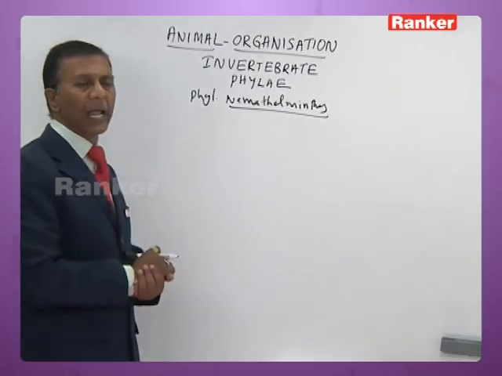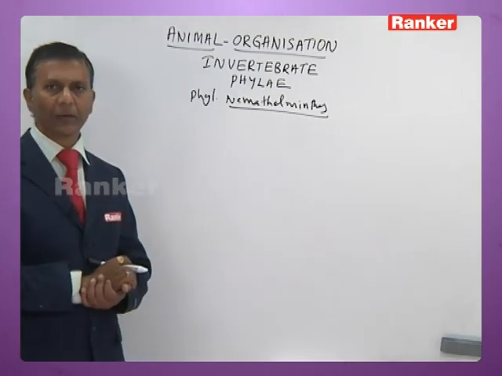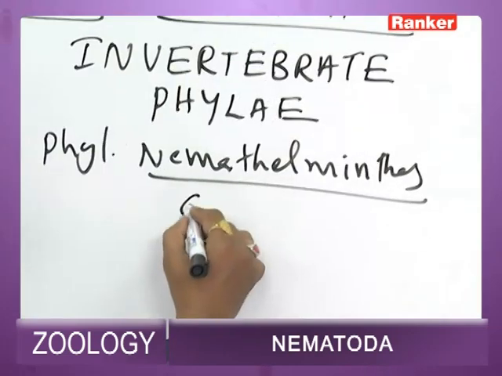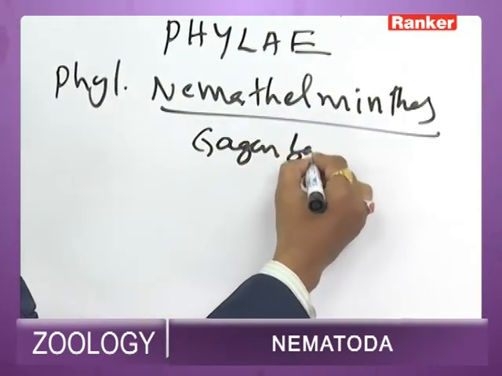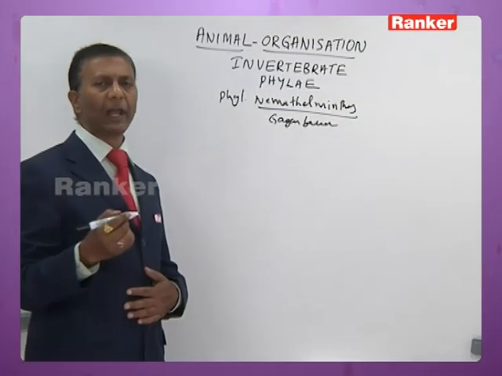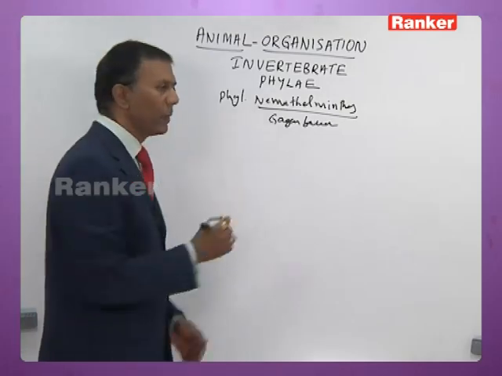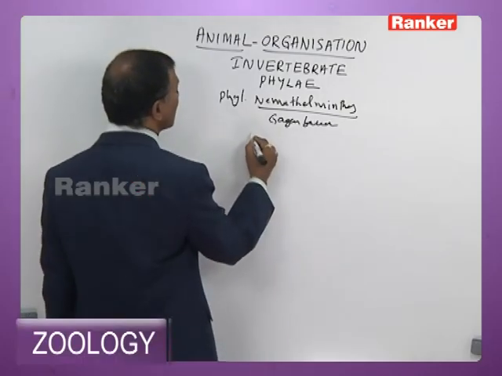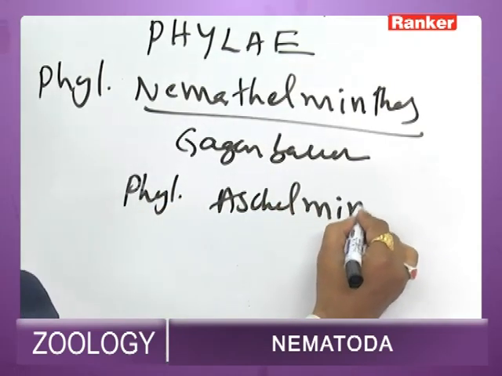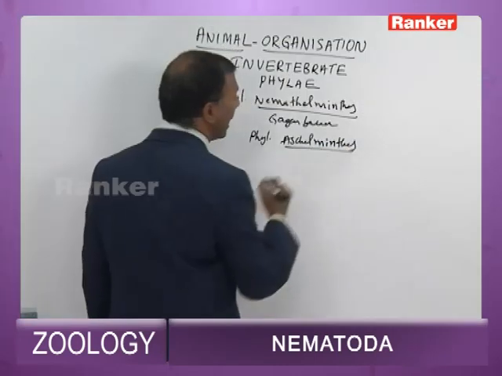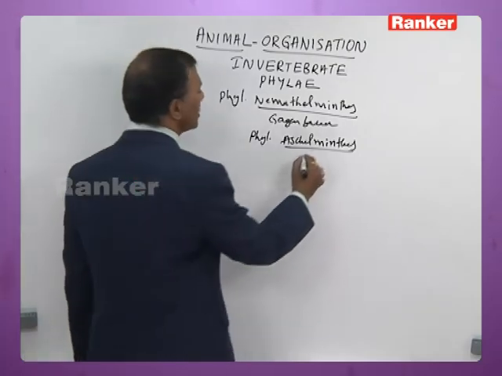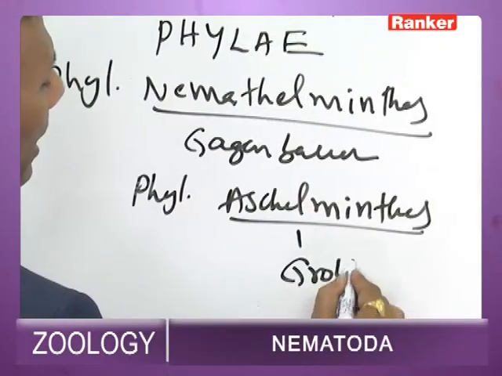I'll talk about the important characteristic features of Nemathelminthes. Nemathelminthes or Nematoda, the term was coined by Gegenbaur. All Nemathelminthes, along with about 6 to 7 phyla, are placed under superphylum Aschelminthes. All pseudocoelomate phyla are placed under Aschelminthes, and the term Aschelminthes was coined by Grobben.